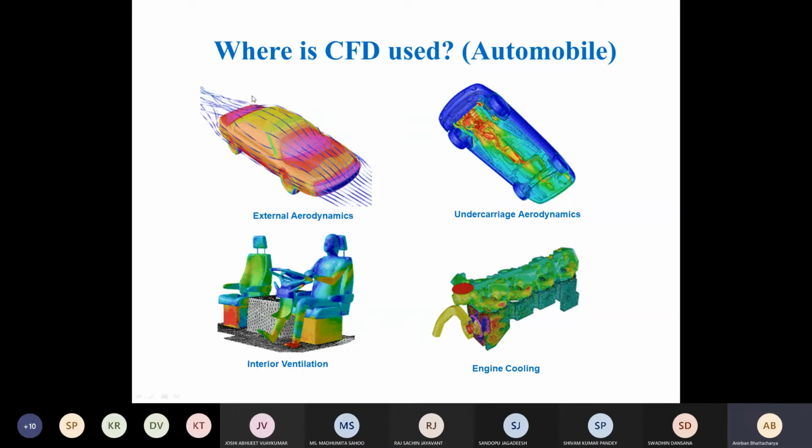For the cars, you want to generate as much downward force as possible, which is known as, what is it called? It slipped my mind. Basically, it's the downforce. Okay, as much downforce as you can generate, so that the car has more grip on the road, so that it can turn at higher speeds. Then also you want to reduce the drag, the force or the resistance the car has to overcome. And if you reduce the drag, then the efficiency will increase. You will need less fuel.